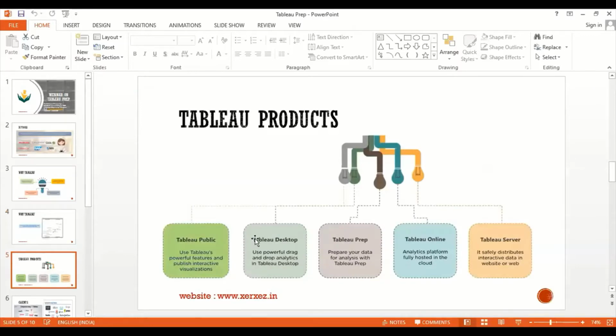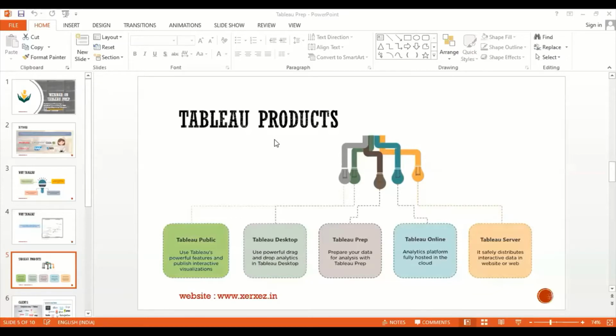This company provides five products, such as Tableau Public, which is free for everyone. If you have data, you can practice with it using Tableau Public. Tableau Public will not allow you to save the file, the flow of whatever work you have done. You have to publish it on their public community website. That is the major drawback of Tableau Public. But for beginners, for people who are practicing Tableau, it is a good tool, and it's free of cost also.